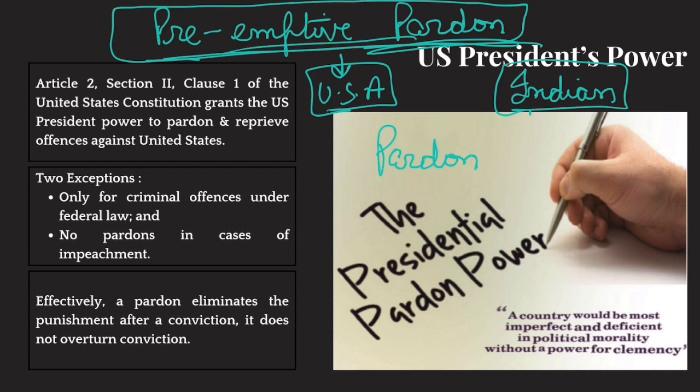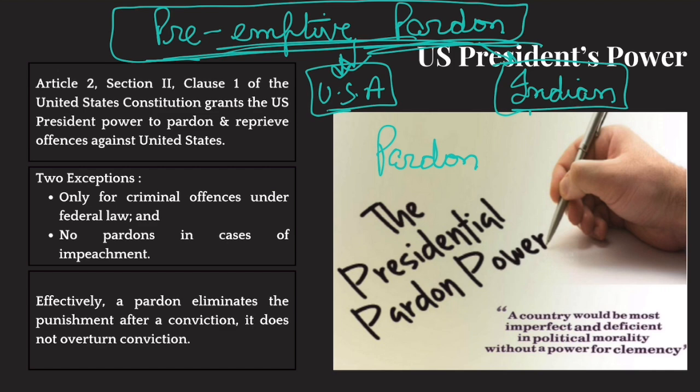Preemptive pardoning power is not with the Indian president, but it is with the USA president, and the USA president can do that. So people are saying that Joe Biden might preemptively pardon some of his friends who he feels would be targeted by Donald Trump, though there are no pending cases against those friends of his right now. But he fears that once Donald Trump comes into power, cases would be filed against them. So he might preemptively pardon them. Okay, this is allowed in USA.